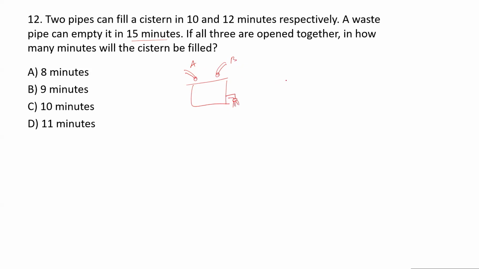So the combined filling rate is: two pipes are contributing in filling the tank, so it is 1 upon 10 plus 1 upon 12. Both you have to add. But the third one, the waste pipe, is emptying it. So the rate of emptying is 1 upon 15. So this is the combined rate. Compute the rate, and time is equal to 1 upon rate.